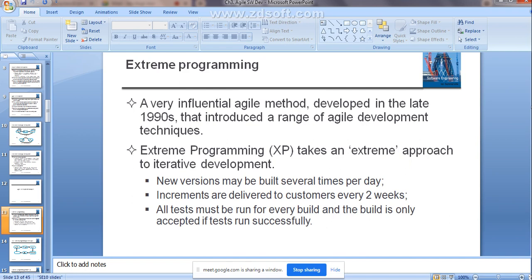Clear? You are not only going to test the initial version of the system. Instead, all versions need to be tested. Whenever you make changes within the system, if those tests run successfully, then only will the software be accepted.